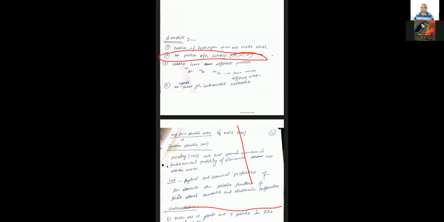The next one is isobars, student. Isobars have the same atomic masses, but Mendeleev kept them in different places, like argon, potassium, calcium. They have the same mass, so he should have kept them in the same place, but he did not; he kept them in 3 different places. So that also failed. Now, the number of separate places for the lanthanides.